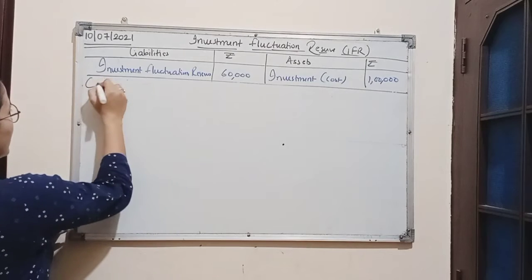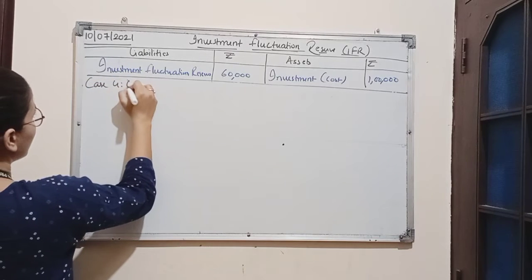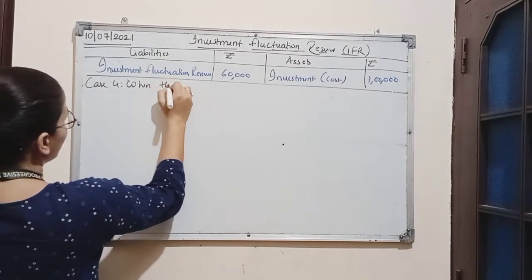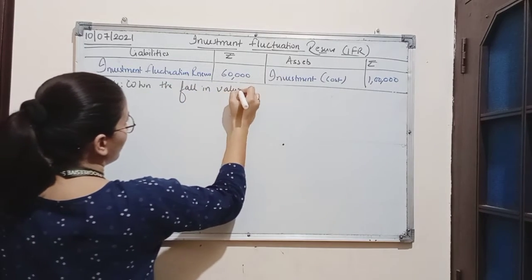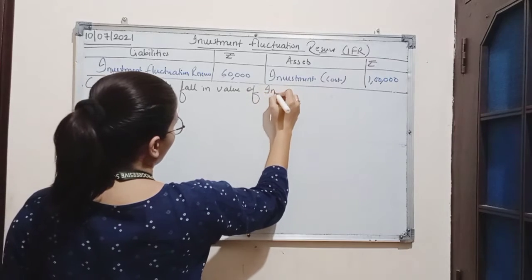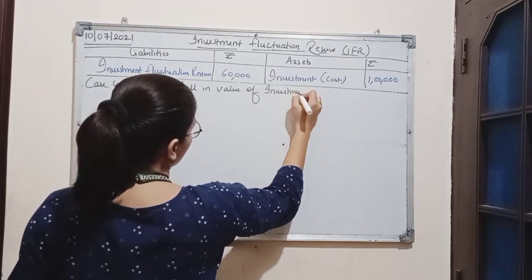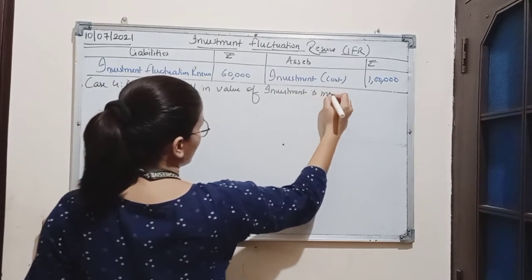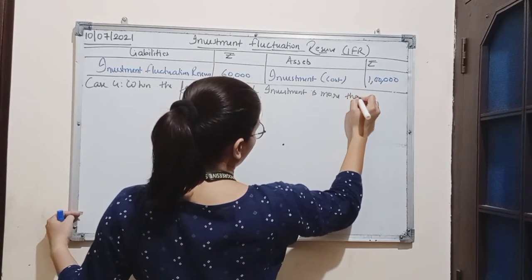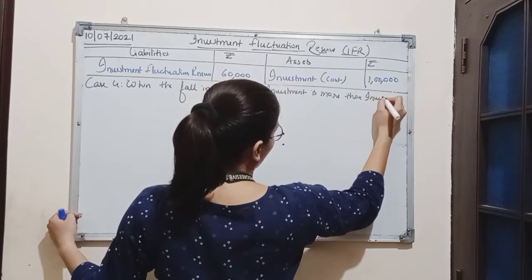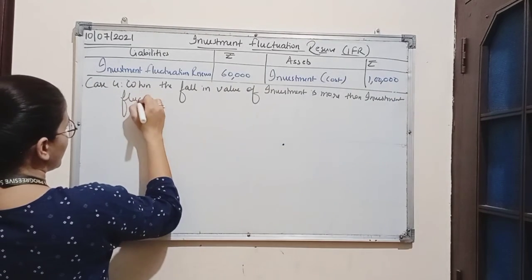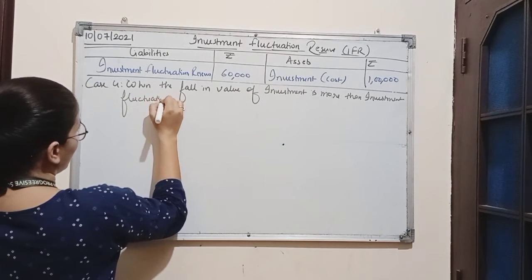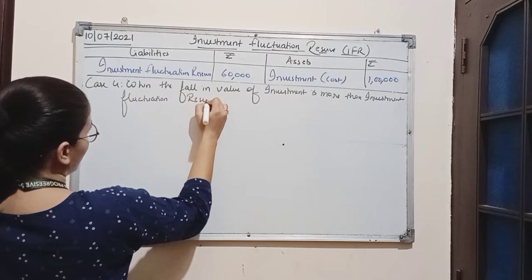Now, the fourth case is when the fall in value of investment is more than investment fluctuation reserve.